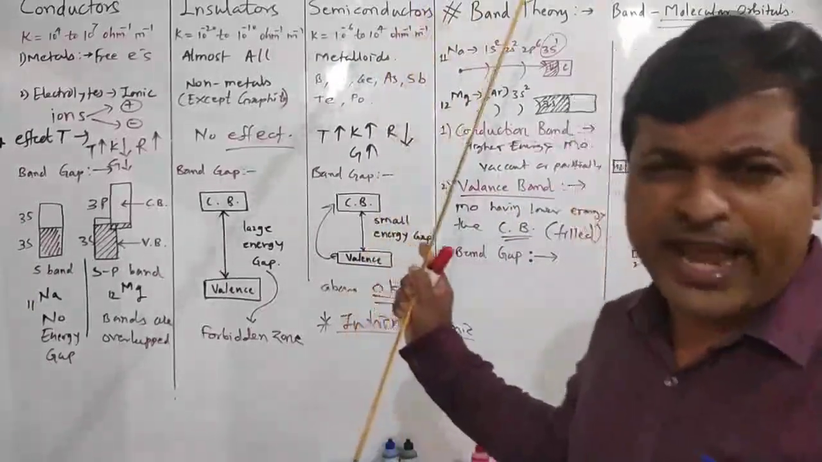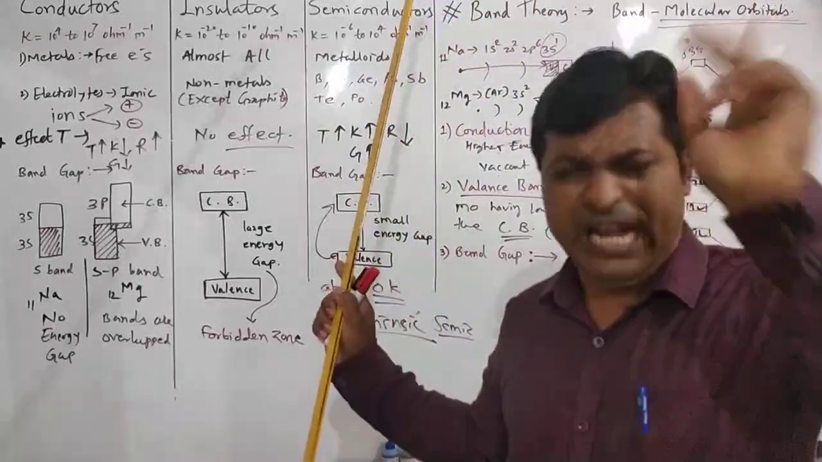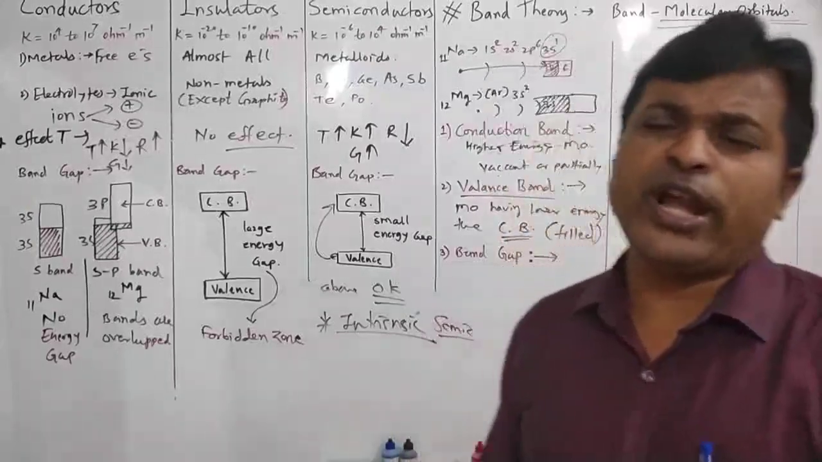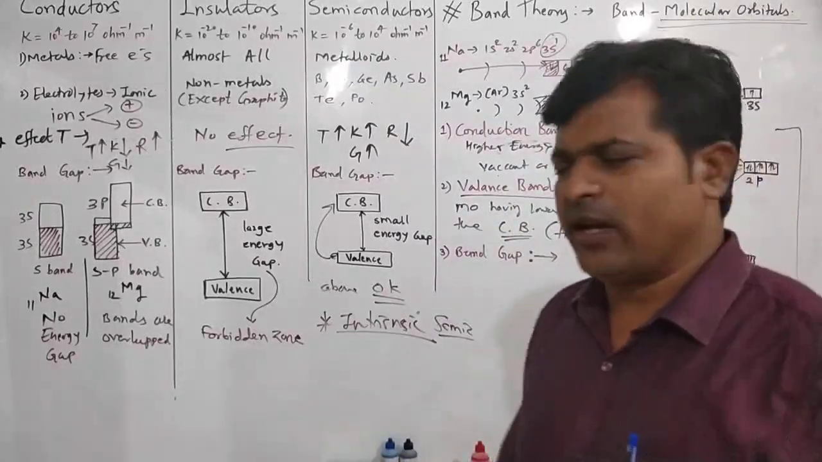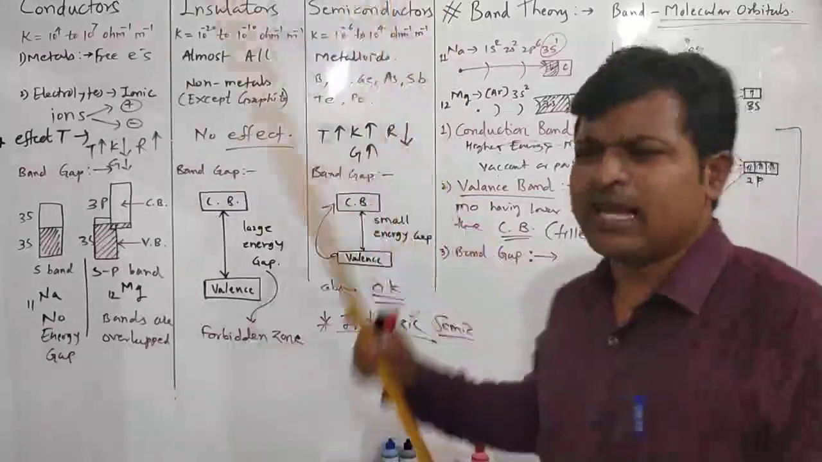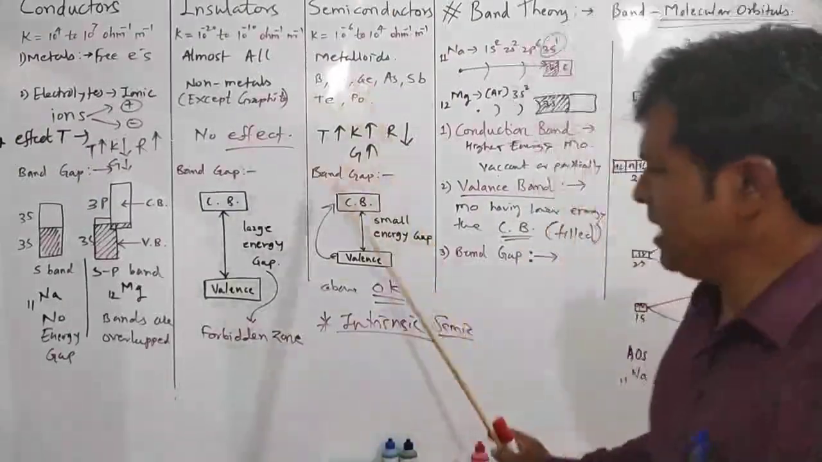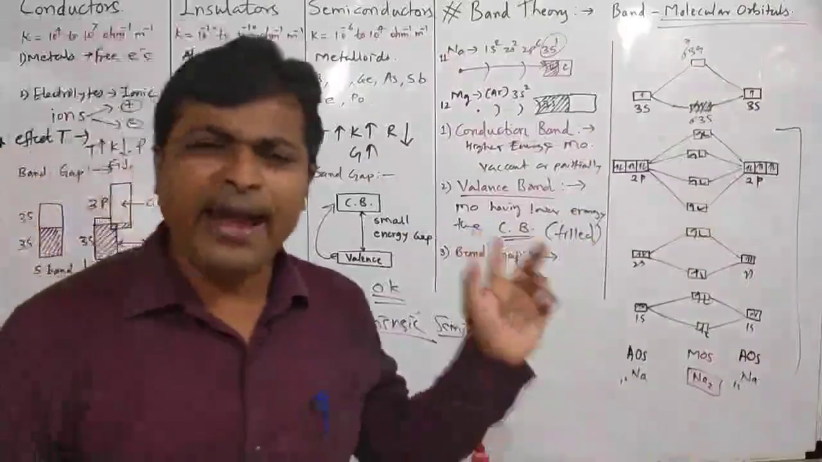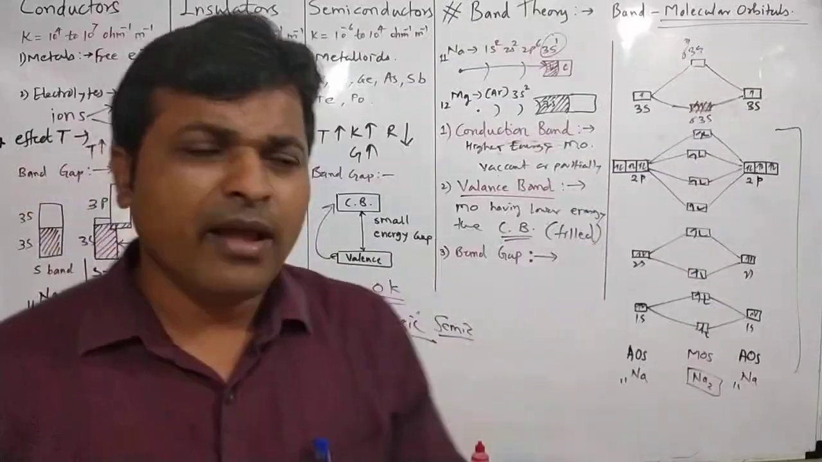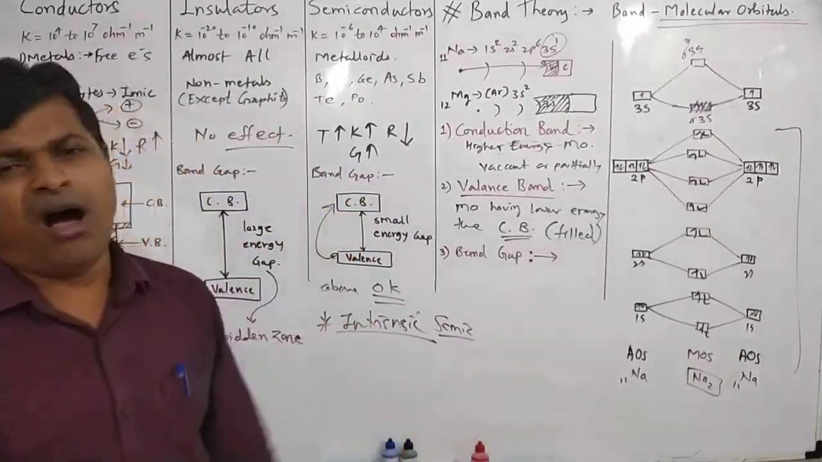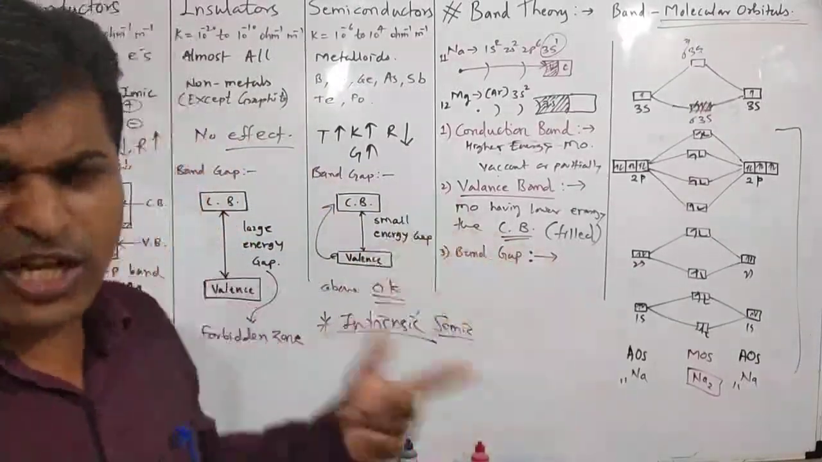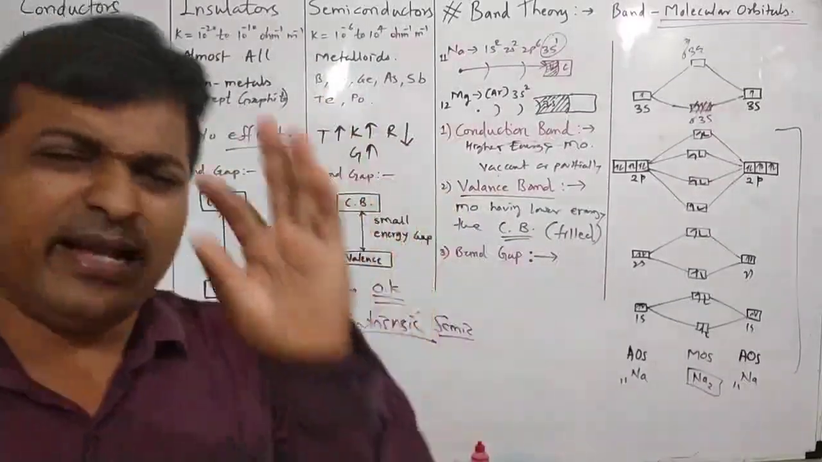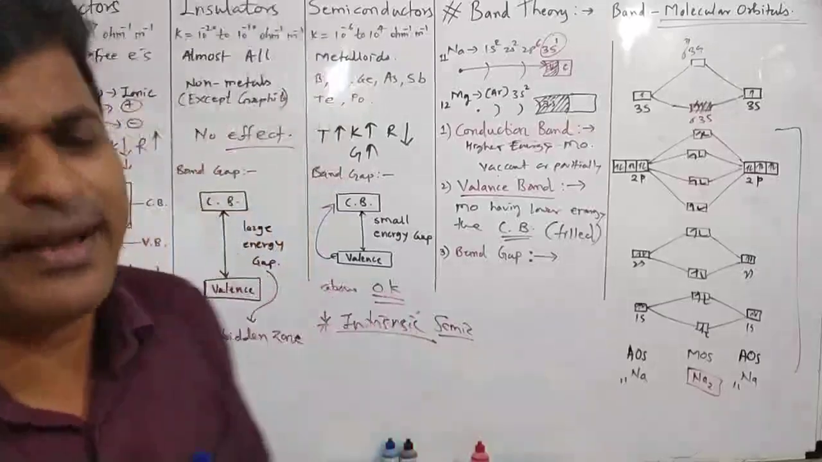What about semiconductors? Semiconductors are the substances which have electric conductivity in the range of 10 raised to minus 6 to 10 raised to 4 ohm inverse meter inverse. In terms of band gap, substances in which the energy gap between valence band and conduction band is small are called semiconductors.